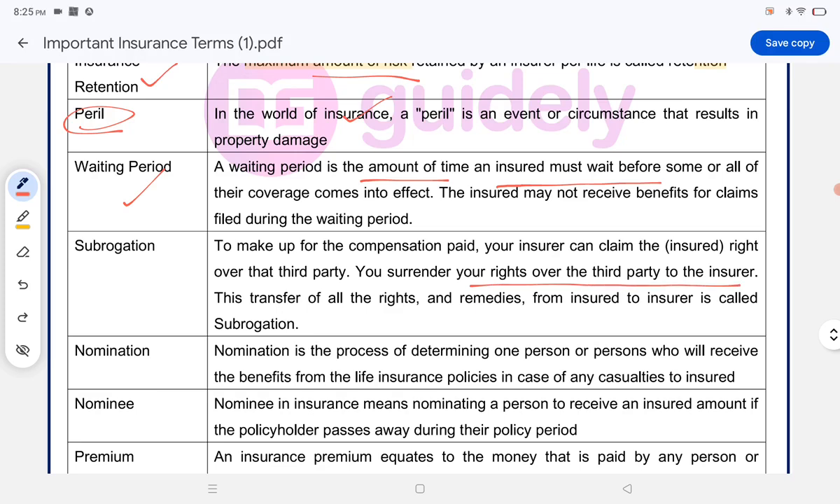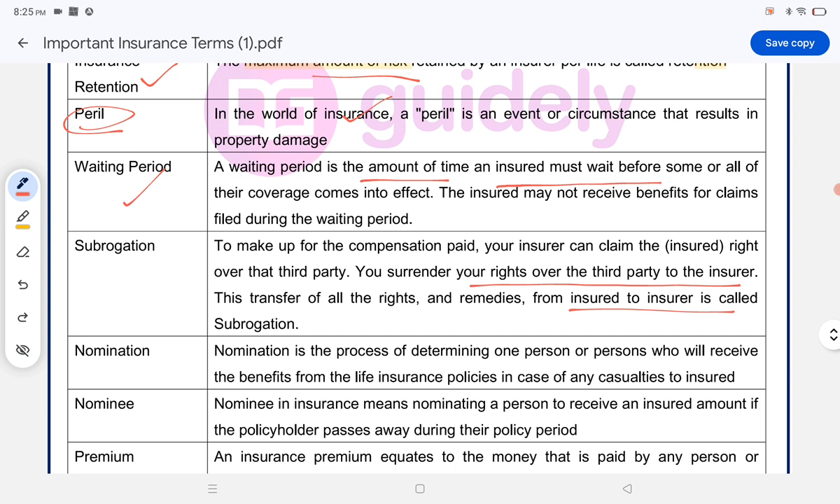This transfer of all the rights and remedies from the insured, from you to the insurance company, is called subrogation. Subrogation is to make up for the compensation paid. Your insurer can claim the right over the third party. That means the insurance company can claim the right over the third party who has caused damage to your property. You surrender your rights over the third party to the insurer. You are telling the insurance company to claim on behalf of you. This transfer of all the rights and remedies from the insured to the insurer is called subrogation.